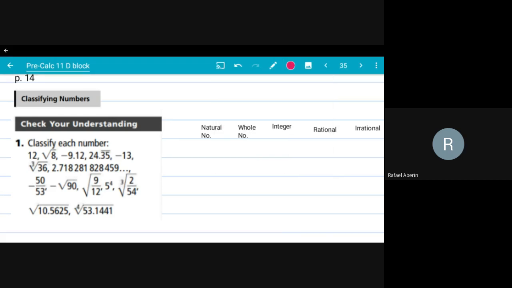Okay, 12. Well, it's a natural number. Therefore, it already is a whole number. It's an integer. It's a rational, all right? No, it is not irrational. It's a rational number. What about the root of 8? Well, the root of 8 is irrational.